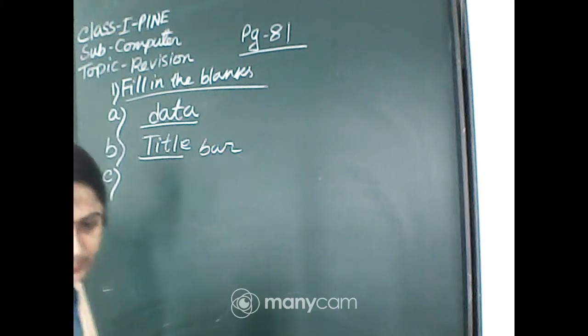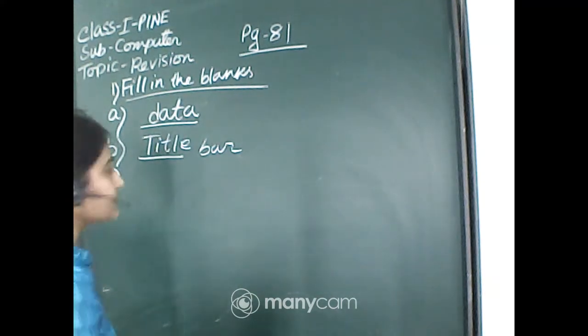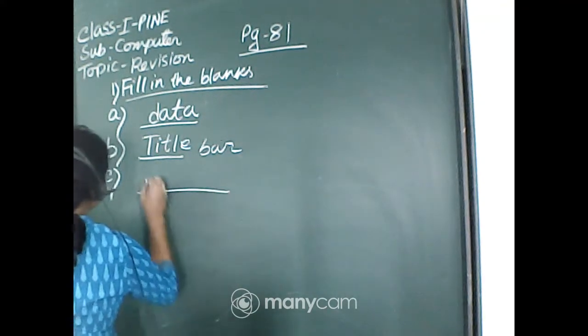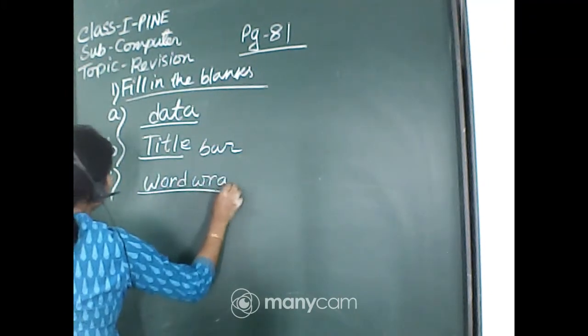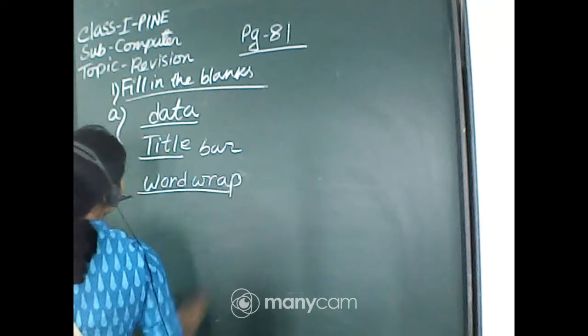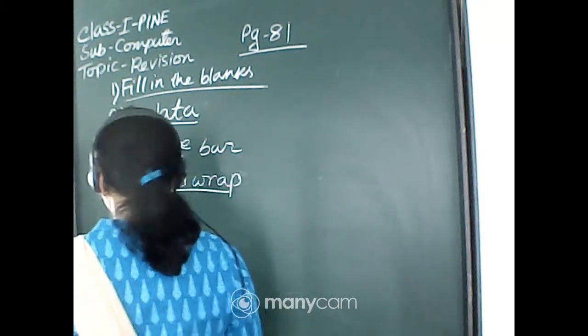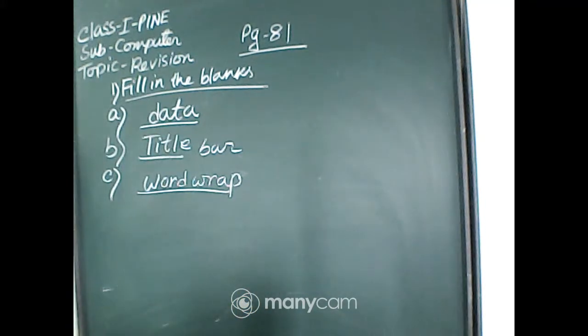Please correct it. W-O-R-D W-R-A-P, word wrap. Very good Rishabh, very good Devdeep. Fine, next question number D.